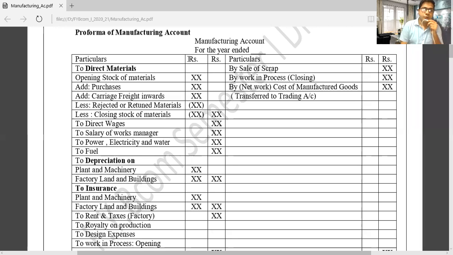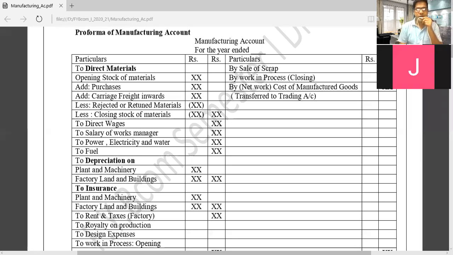Whenever we solve a final account problem, first we should prepare manufacturing account, then trading account, profit and loss account, and balance sheet.